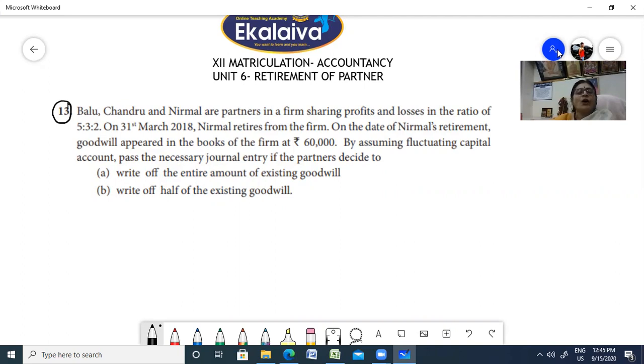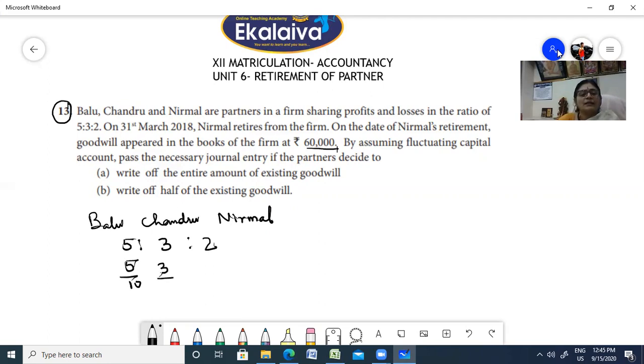So in this problem, already goodwill of the firm appeared as 60,000. Here you have Balu, Chandru and Nirmal as partners, and they share the profit and loss in the ratio 5:3:2. That is, they get 5/10, 3/10 and 2/10. This is how they're going to share the profit and loss.